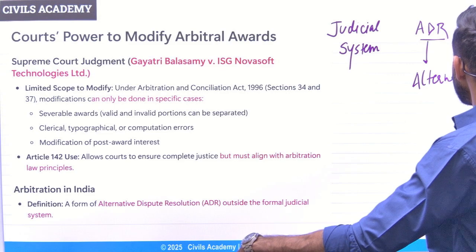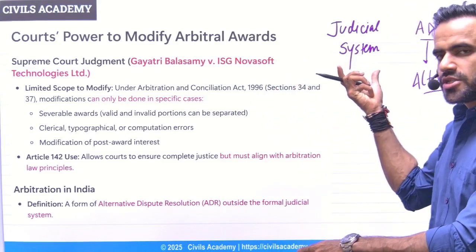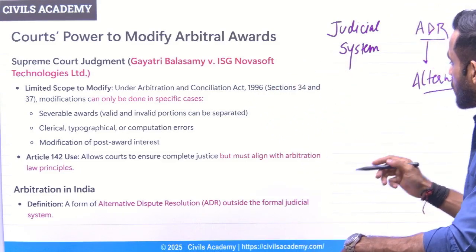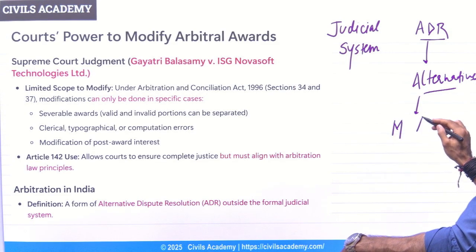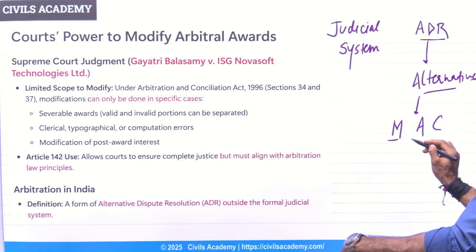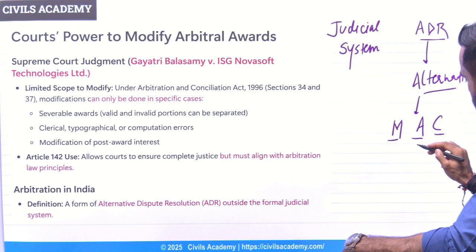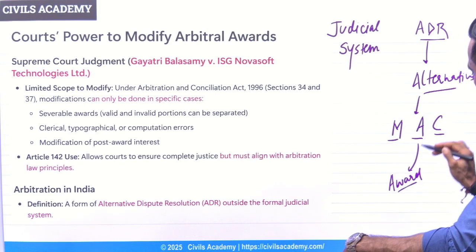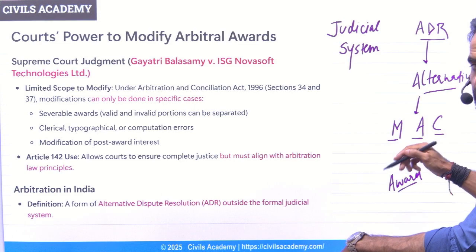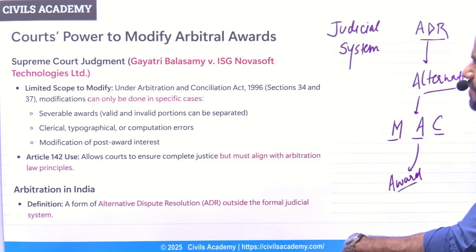That simply means to resolve the disputes outside this conventional judicial system. Okay, what are the mechanisms to resolve the dispute? They are basically referred to as MAC: mediation, arbitration, and conciliation. Now, if there is any judgment through arbitration, this A stands for arbitration, it is basically referred to as an award.